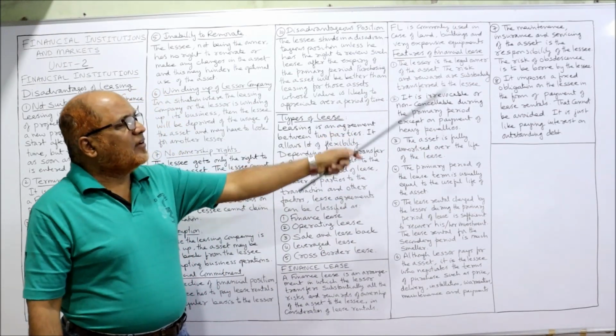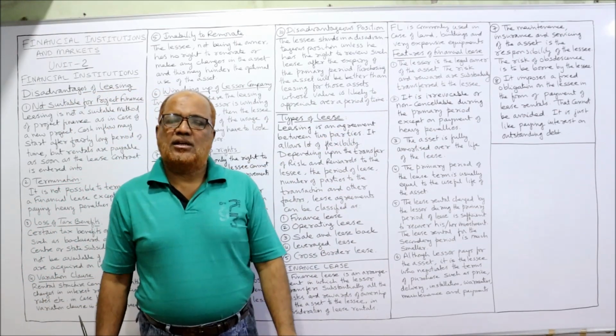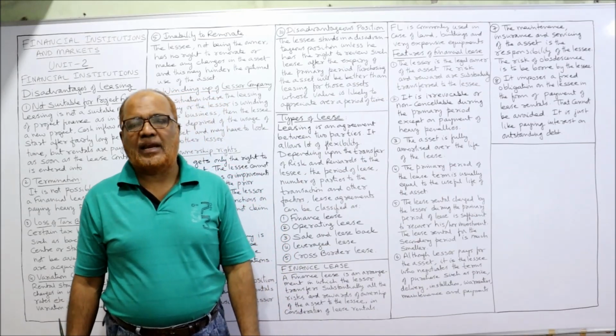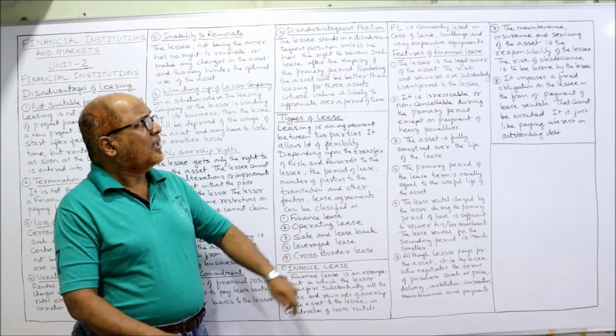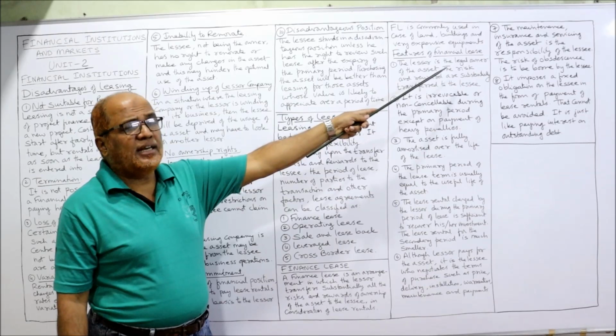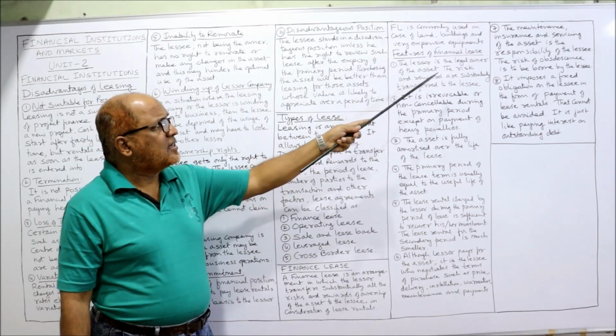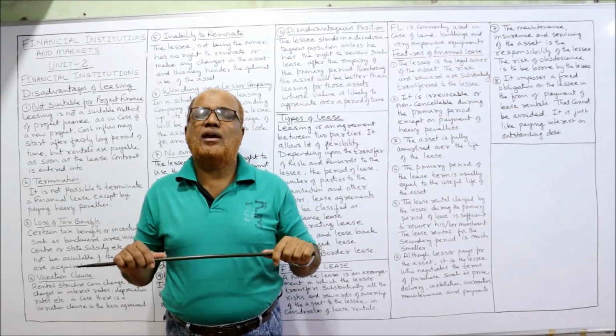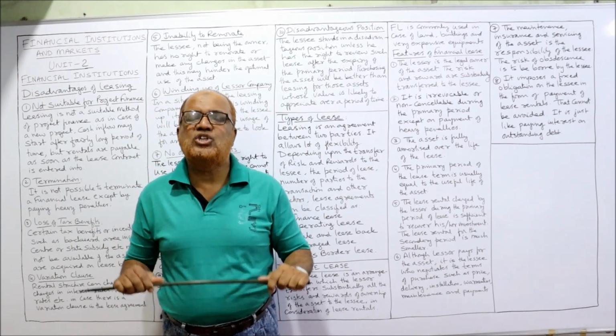Now, what are the features of a finance lease? In the examination, they may ask you what are the features of a financial lease. The first feature is that the lessor is the legal owner of the asset, but the risk and reward are substantially transferred to the lessee.